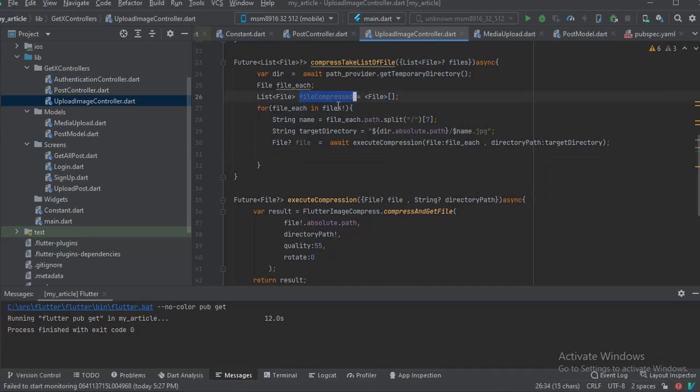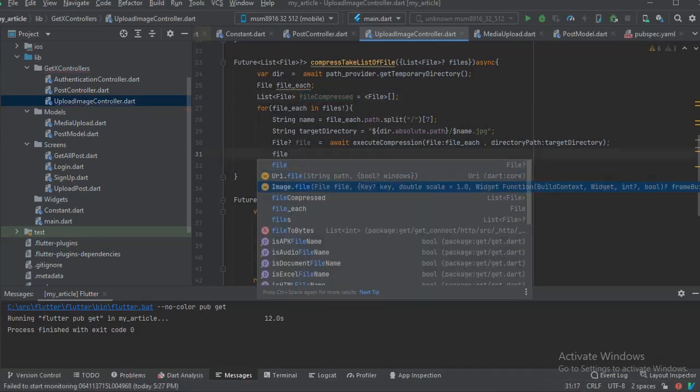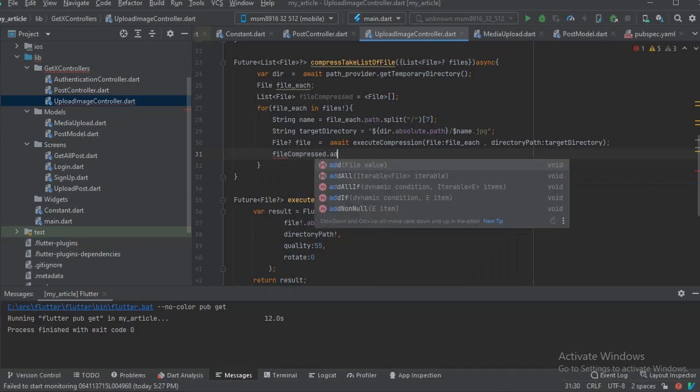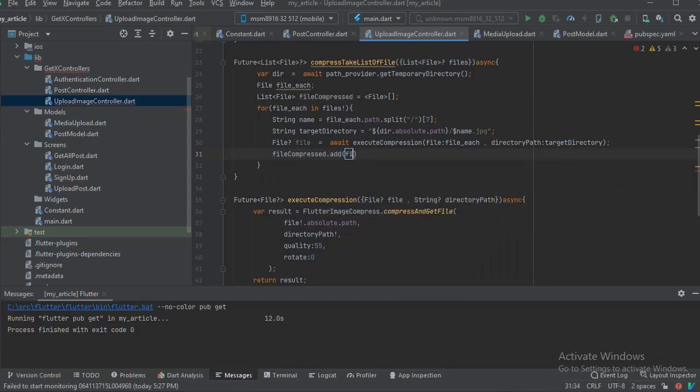For every compressed file, we add it to this array right here. So we're going to say file compress.add, and add this new file value. So now we're going to have all the compressed files in this list.